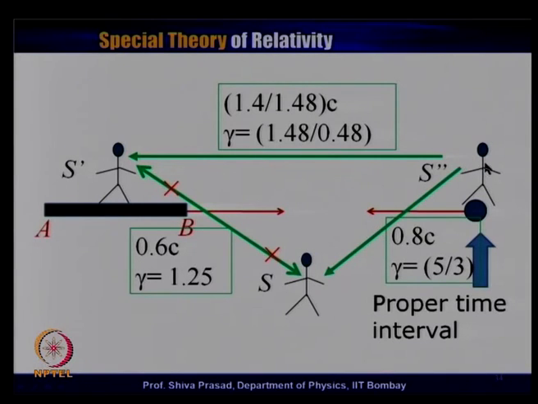Then, in order to go from S double prime to S, I am following the arrow. So, I have to multiply by gamma in order to get the time interval in this particular frame of reference. So, I can go from here first in a direction opposite to the flow, here in a direction towards the flow. I cannot use this channel directly. That is what is the idea.